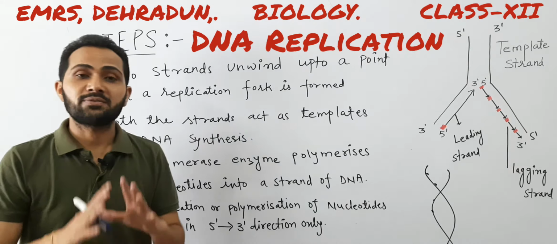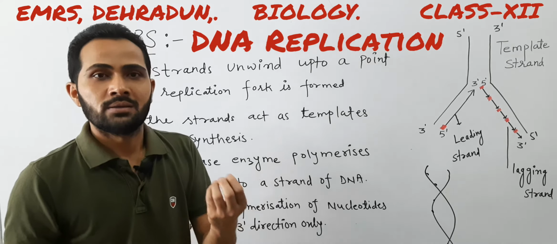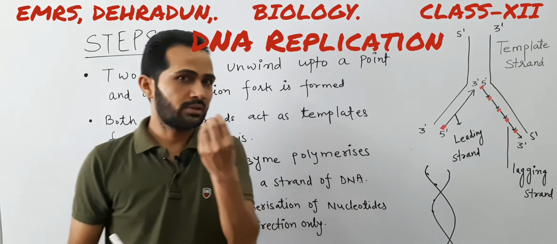The replication process is very fast. It completes in different intervals of time in different organisms. If we talk about human beings, as we know, the diploid cells contain 6.6 into 10 to the power 9 base pairs. So in the diploid cells, 6.6 into 10 to the power 9 base pairs are present. The DNA or this genetic material is copied in 38 minutes in human beings only. So that's why it is a very fast process.